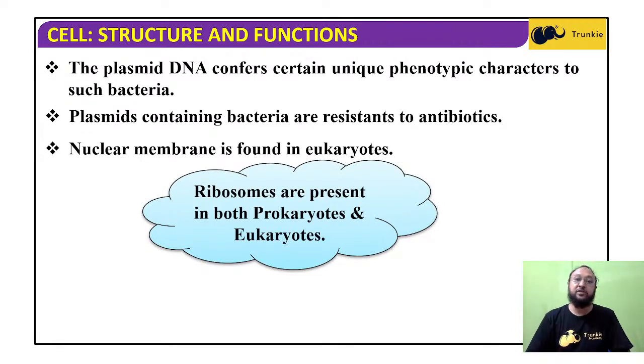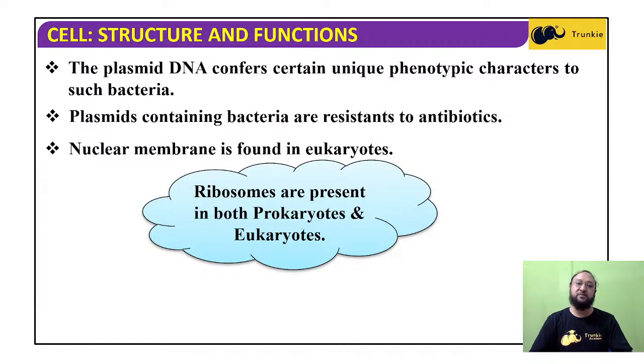Eu means true, and karyon means nucleus. The word is derived from karyon, the nucleus. So a true nucleus is present in eukaryotes, because the nuclear membrane is present and a distinct, prominent nucleus is found, with the chromosomes inside the nucleus.